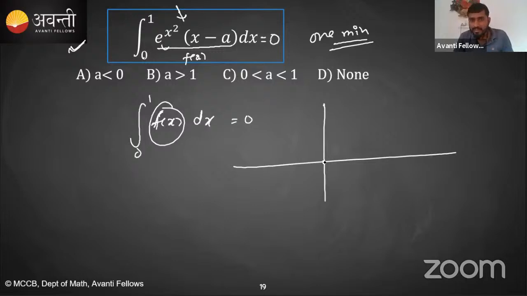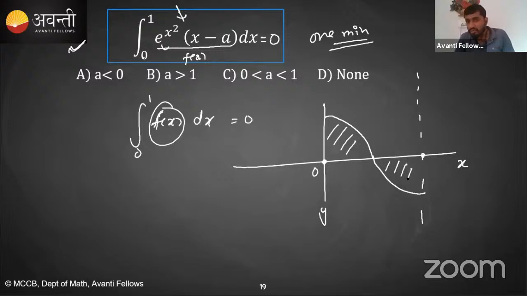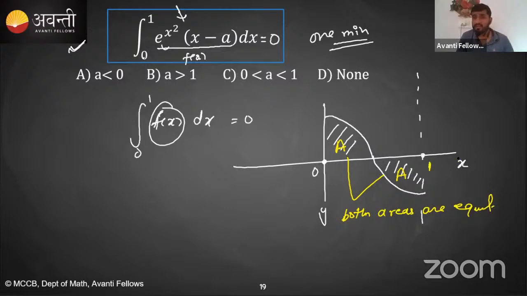Let's say this is the y-axis, this is the x-axis, this is x is equal to 0, x is equal to 1. It will make some area above the x-axis, and that much area it is making below the x-axis. Yes or no? So let's say this is area A, and this will also be area A. Both areas are equal. So this is 1. Let's say this is point C.